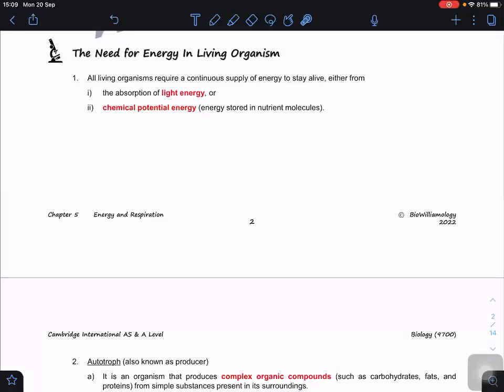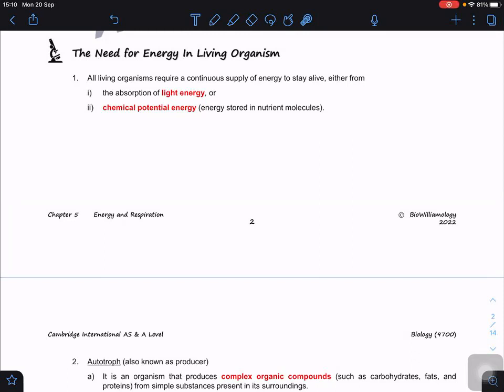Okay, so we do need energy for our daily activities. To stay alive, definitely we need energy. And it's not like I give you one-time energy, then it's sufficient. Generally, we need energy that is continuously supplied to us. So this energy, all living organisms, we obtain the energy from where?